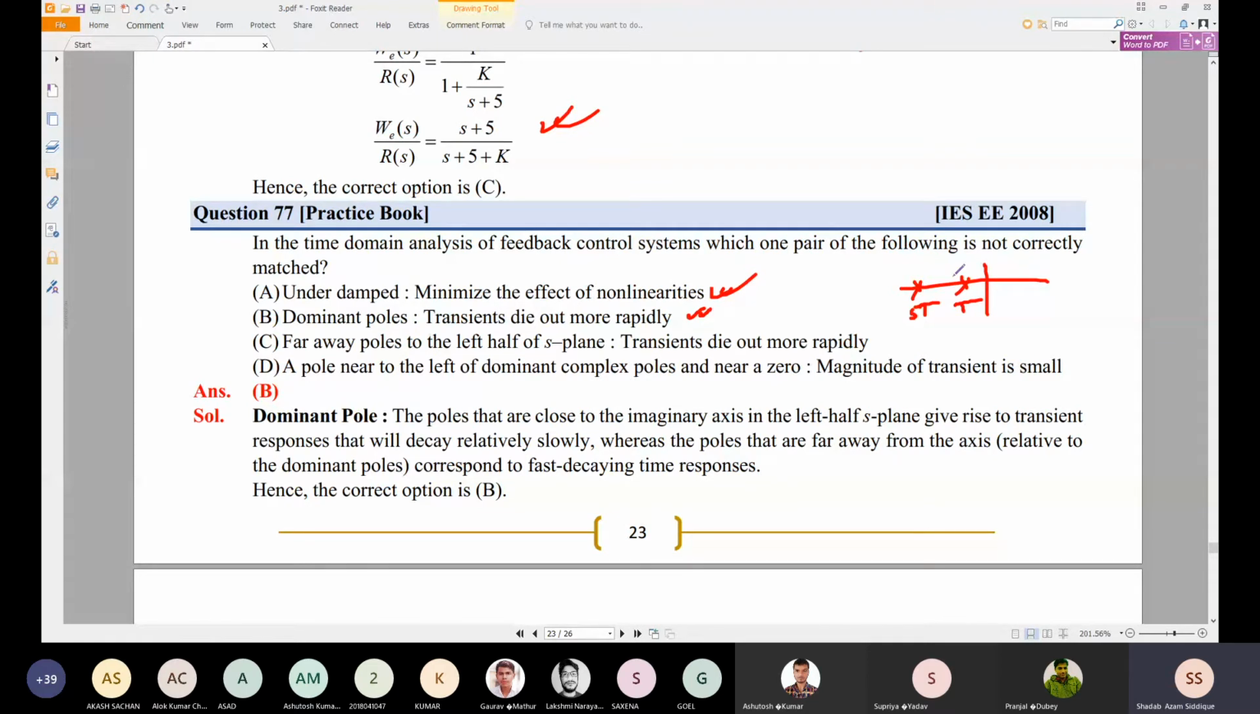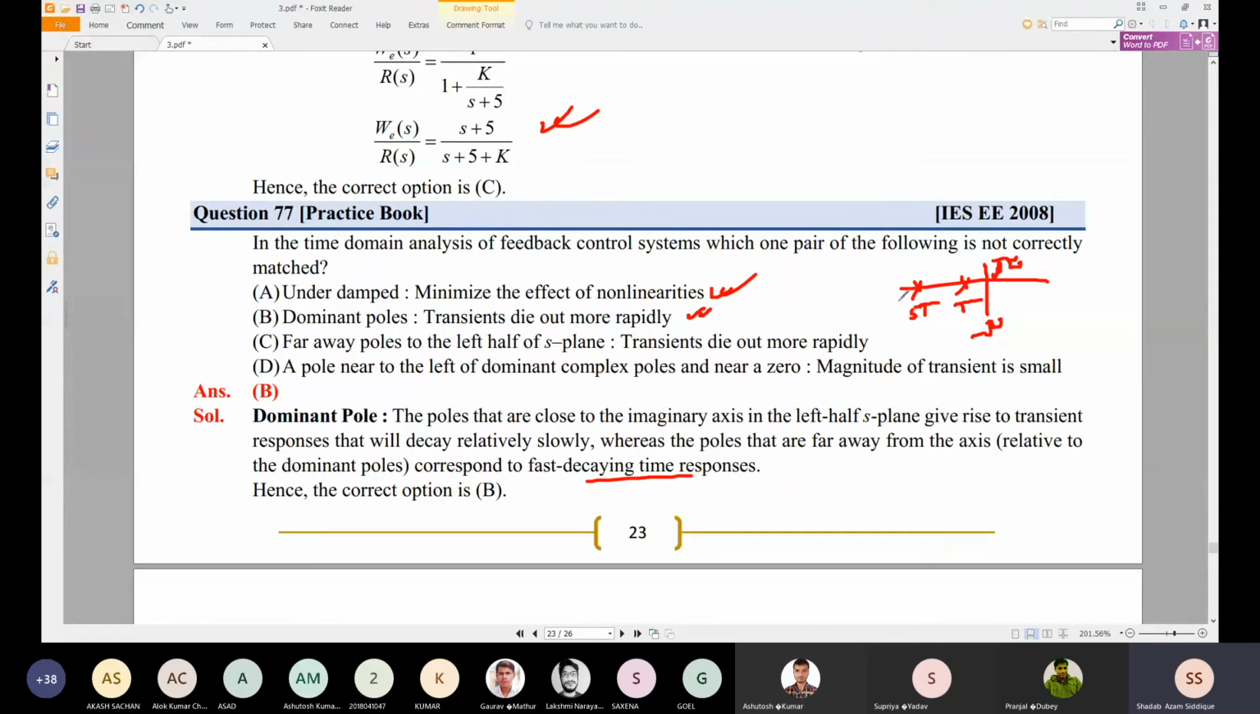The poles that are close to the imaginary axis, that is the j omega axis, in the left half of the S plane give rise to a transient response that will decay relatively slowly. Whereas the poles that are far away from the axis, relative to the dominant pole, correspond to a fast decaying time response.